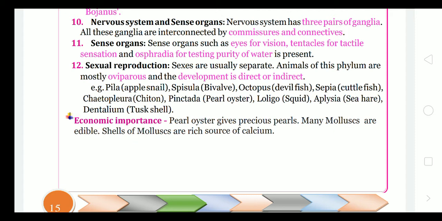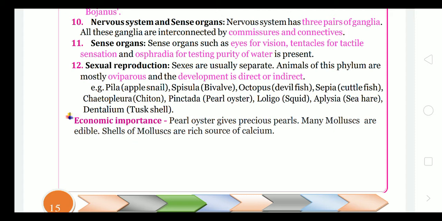Examples: Pila, that is apple snail. Spicula, that is bivalve, Shimprea, seep. Octopus, devilfish, that we know. Sepia, cuttlefish. Chaetopleura, that is chiton, which grows on the rocks of the ocean in the coastal region.